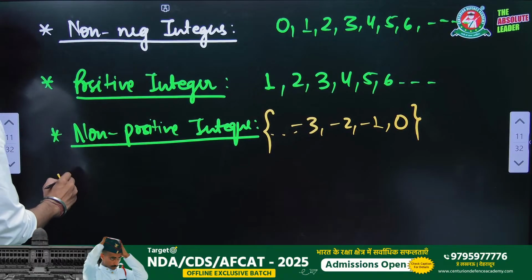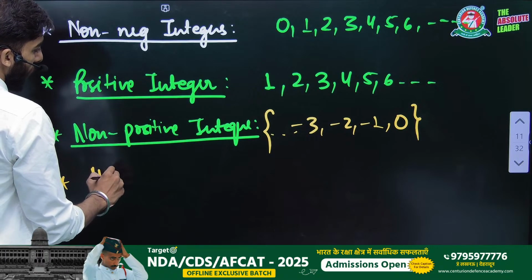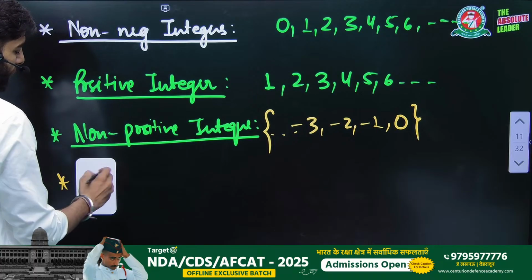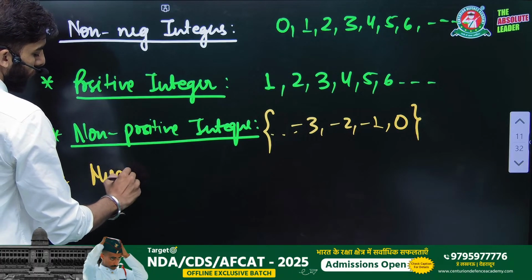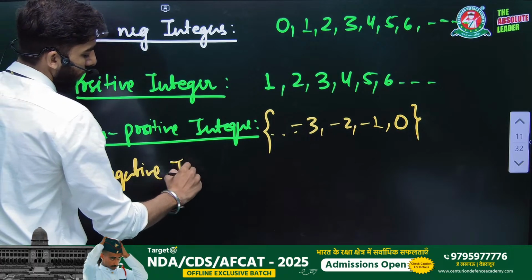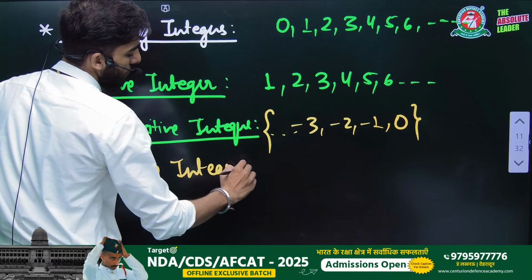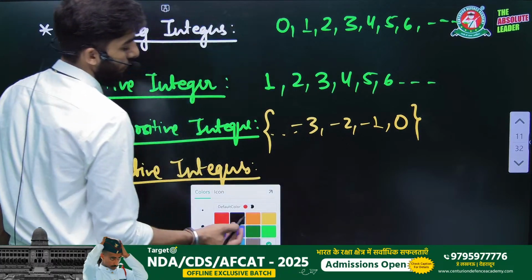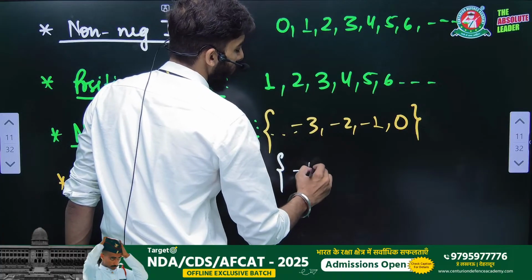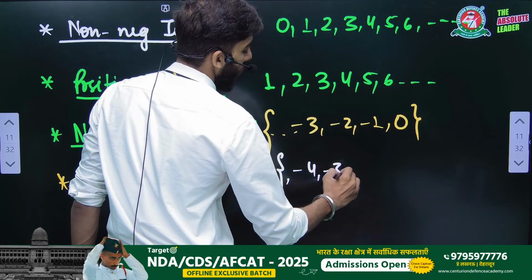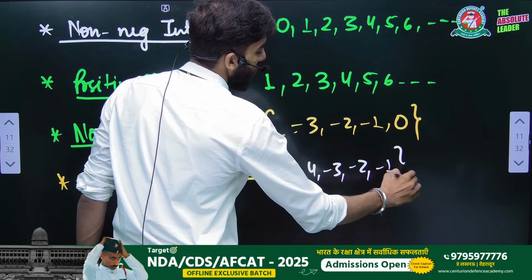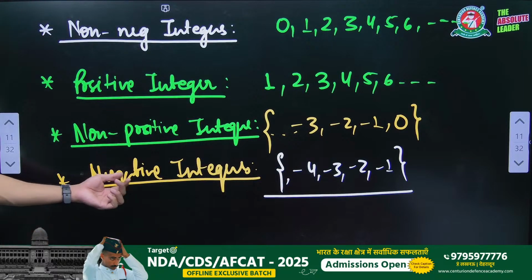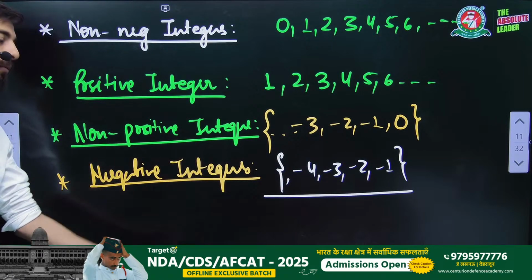But if I am talking about negative integers, then we write every negative integer only, that is -4, -3, -2, -1 and done. We are not taking 0 here because we are talking about negative integers only.